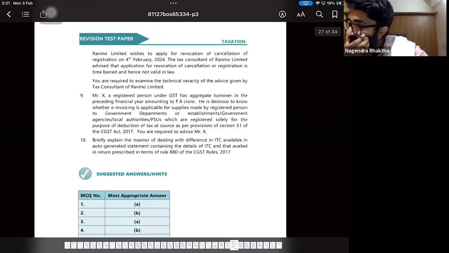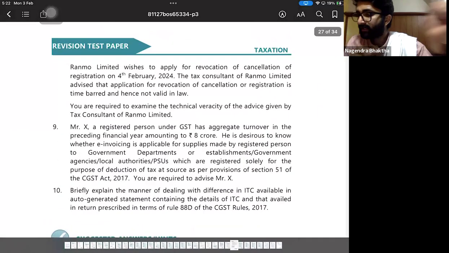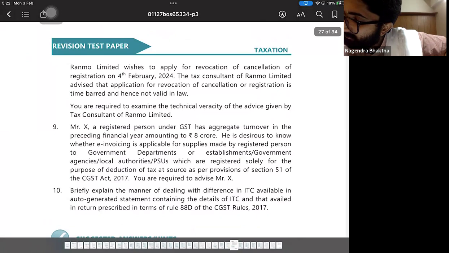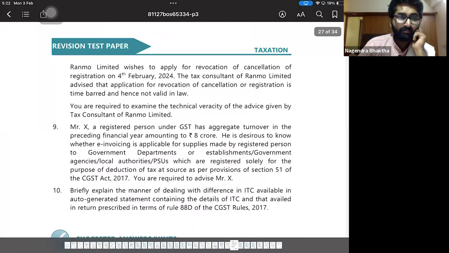You are required to examine the technical veracity of the advice given by the tax consultant. So what does the tax consultant say? The tax consultant of Ranmu Limited advised that the application for revocation of cancellation of registration is time barred. No, it is not time barred. See, if your registration has been cancelled by the proper officer on his own motion, then you can apply for revocation of cancellation.